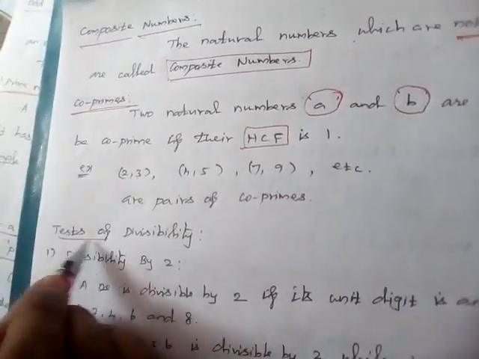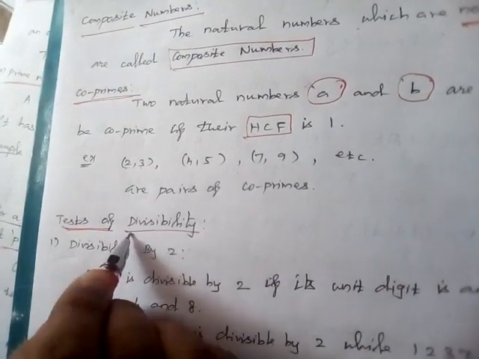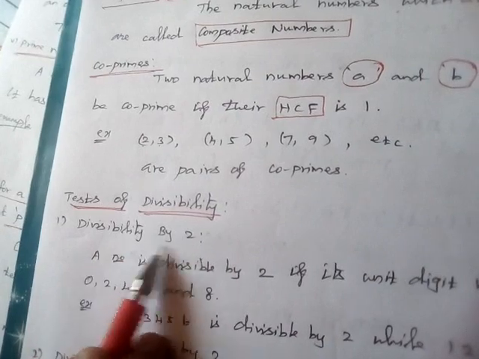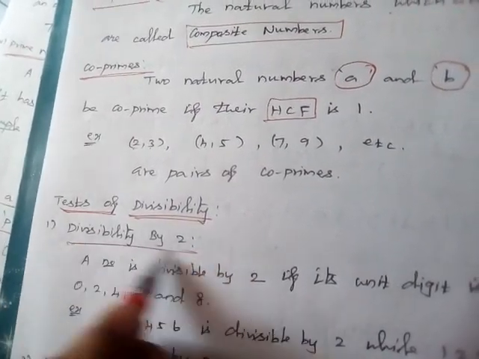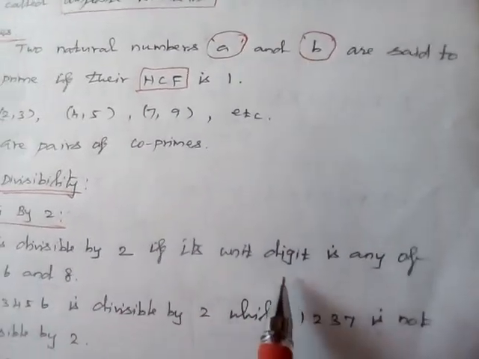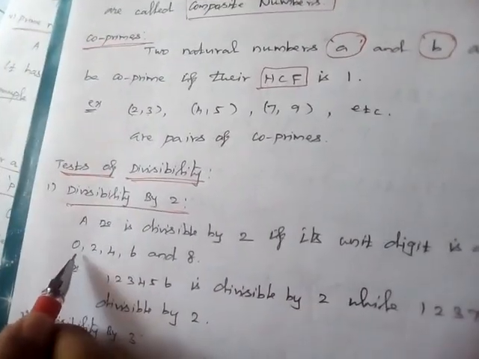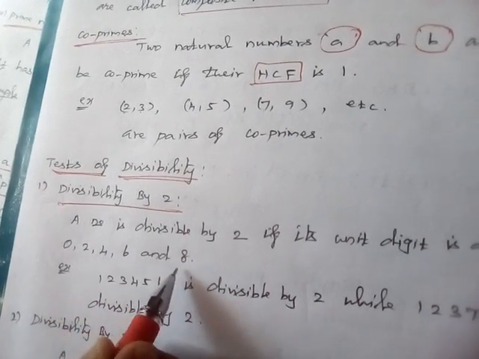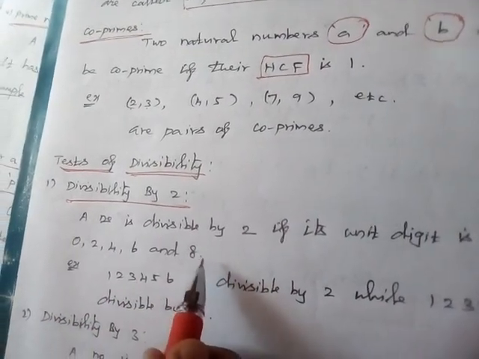Now we are going to see the tests of divisibility. The first one, divisibility by 2. A number is divisible by 2 if its unit digit is any of 0, 2, 4, 6 and 8.